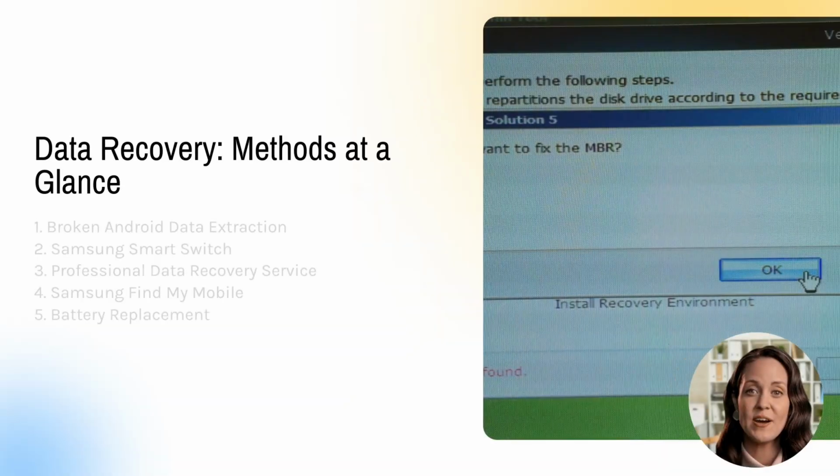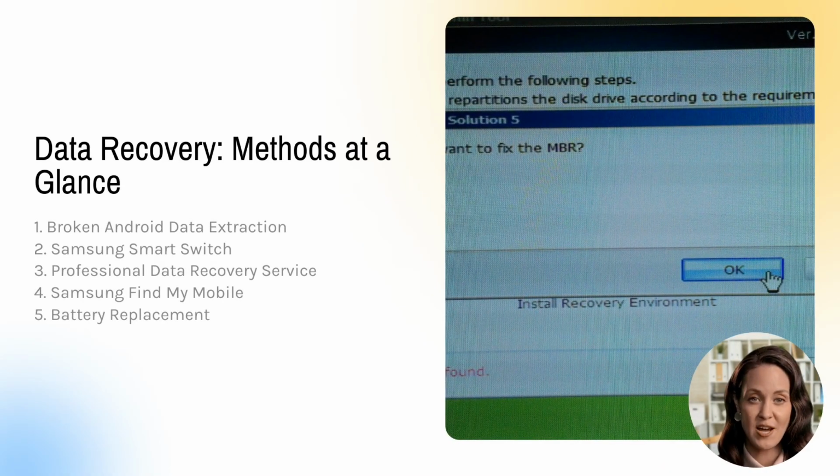Let's now explore the various methods to recover data from a non-responsive Samsung device. These methods encompass using Broken Android Data Extraction, Samsung Smart Switch, engaging a professional data recovery service, utilizing Samsung Find My Mobile, and considering a battery replacement.